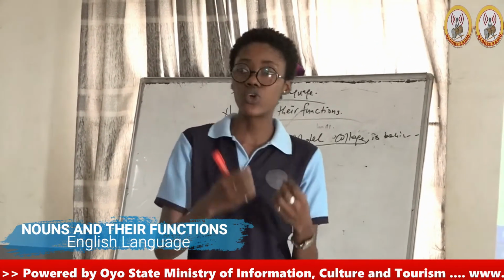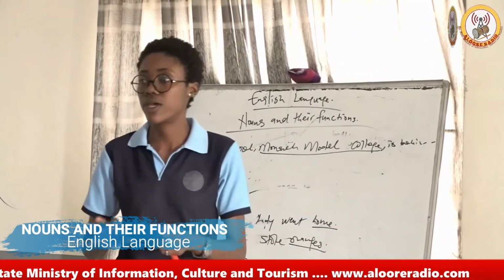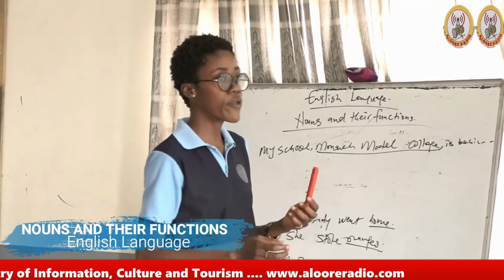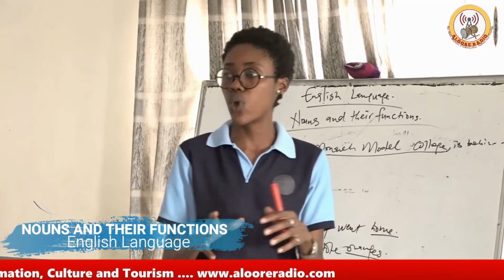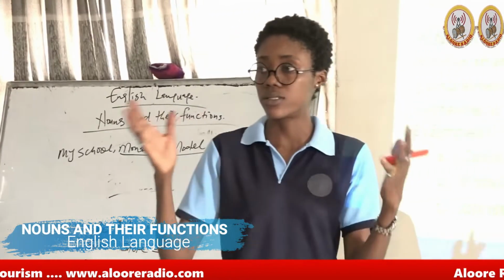But how you know that there is a subject complement is that we don't use lexical verbs. Rather, we use the helping verb, that is, verbs that do not show action, like is, was, were, and so on and so forth.